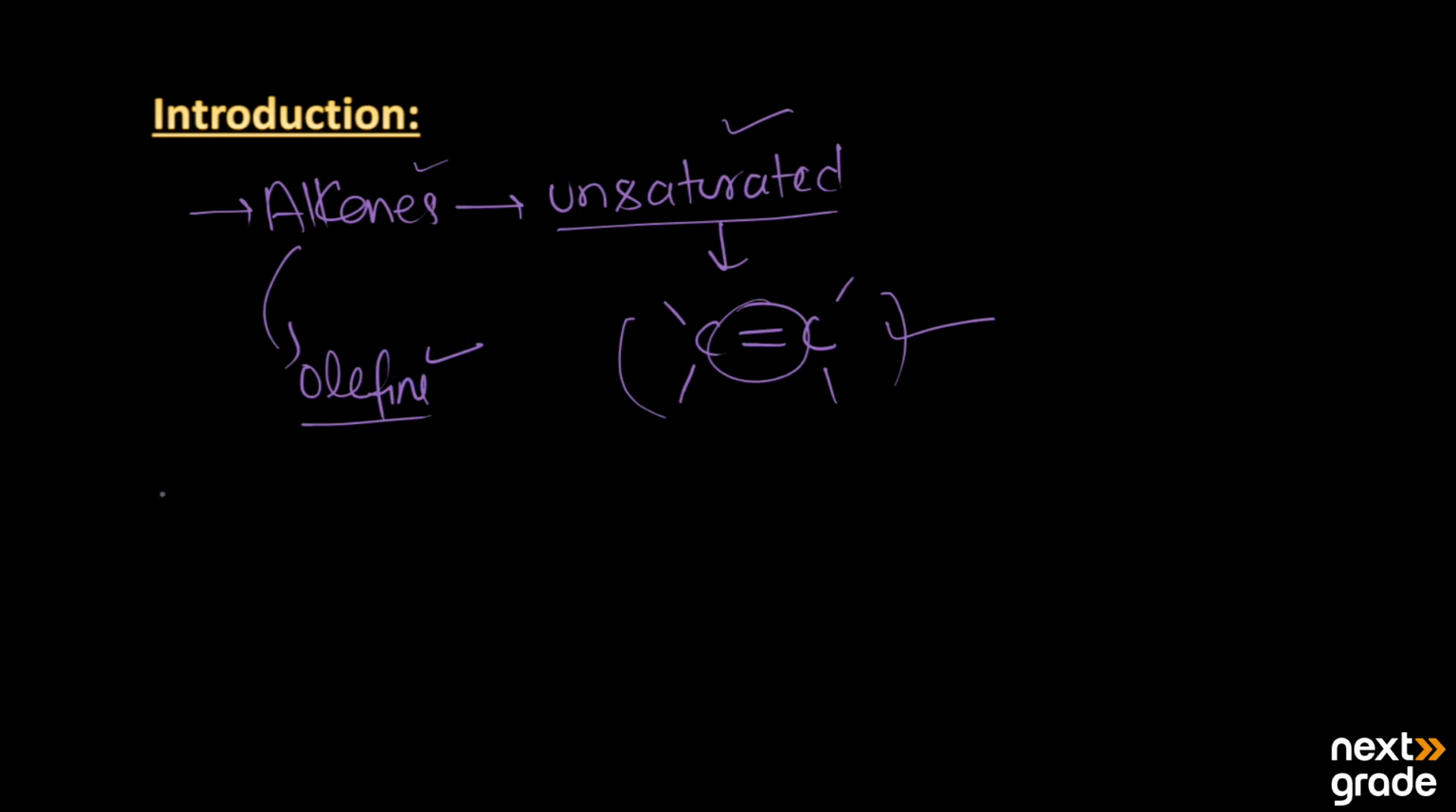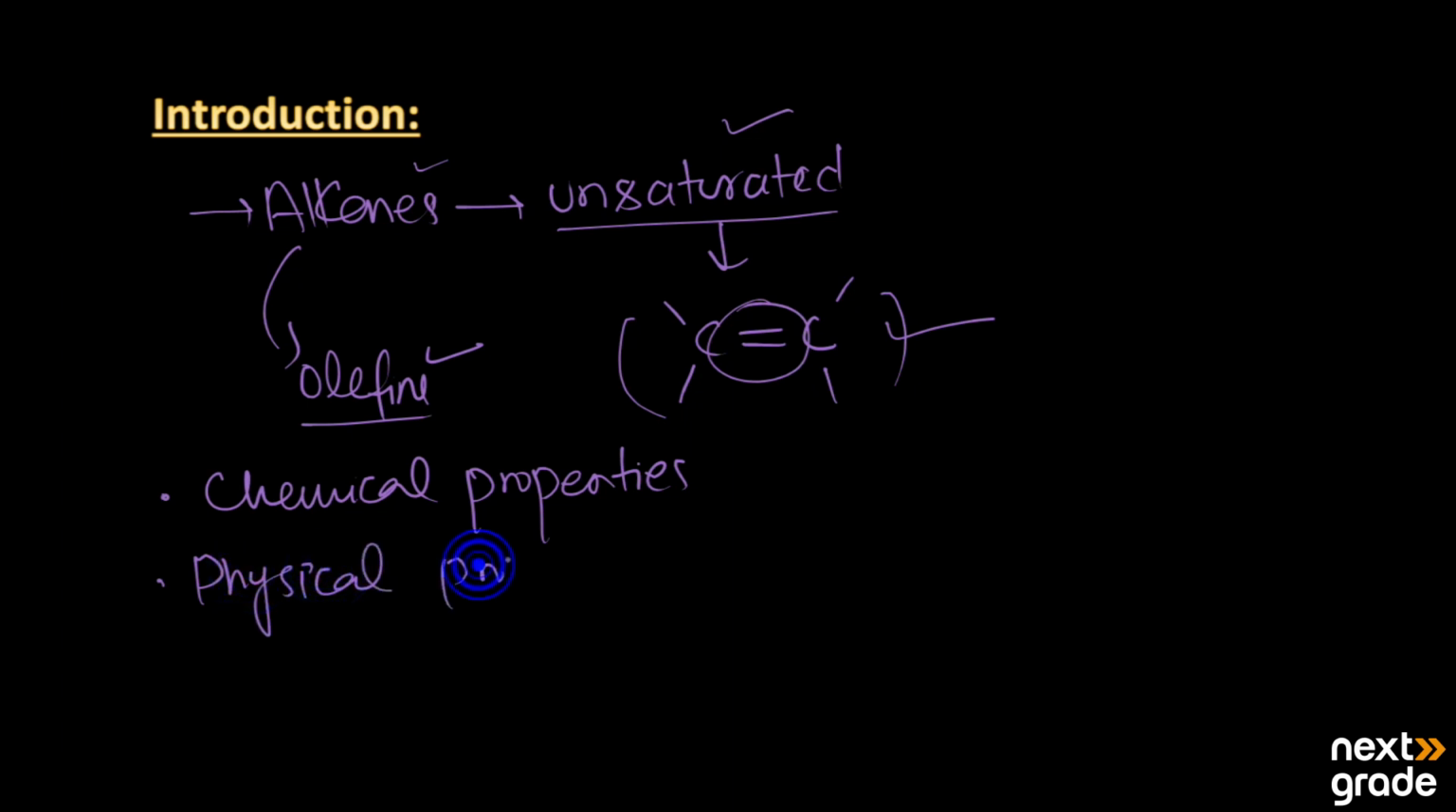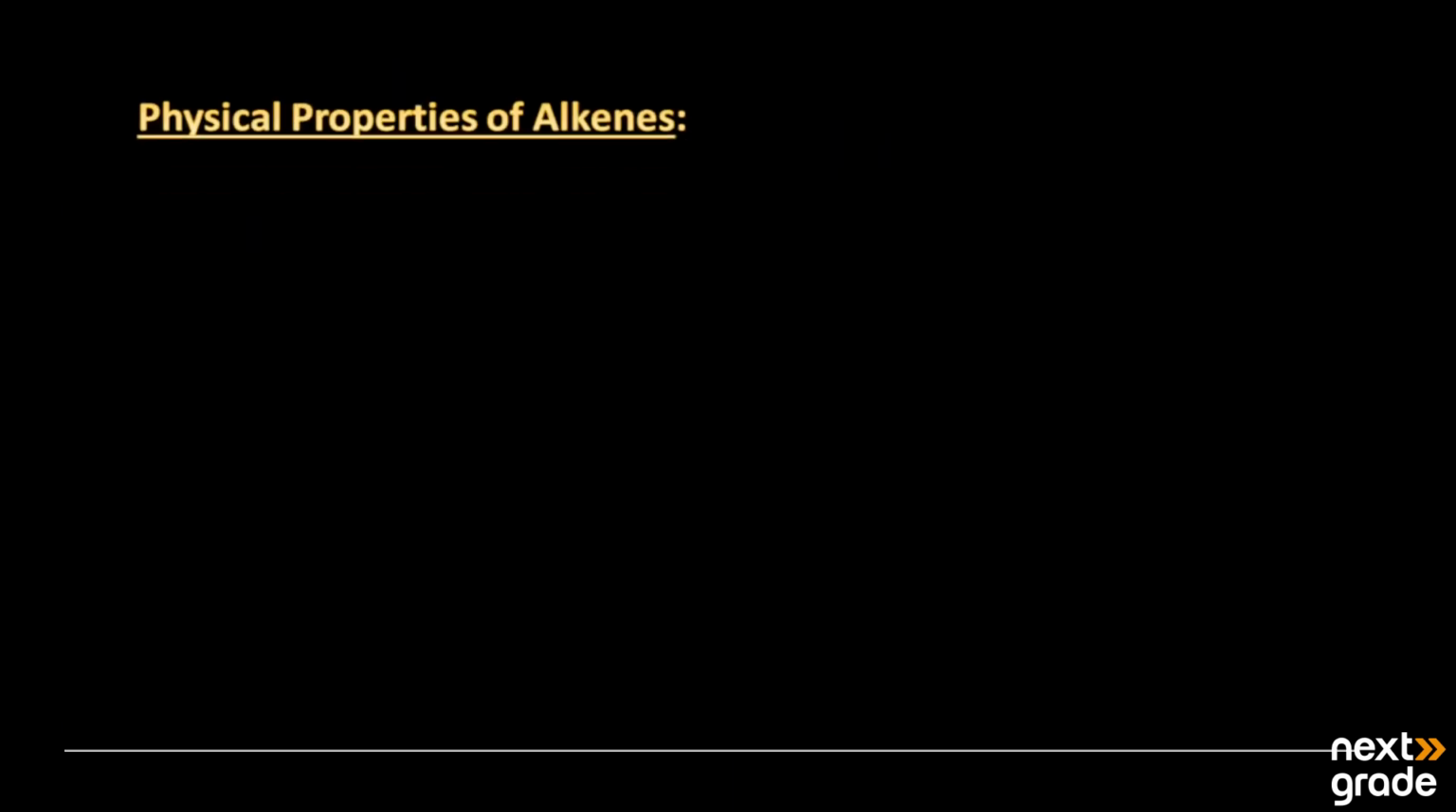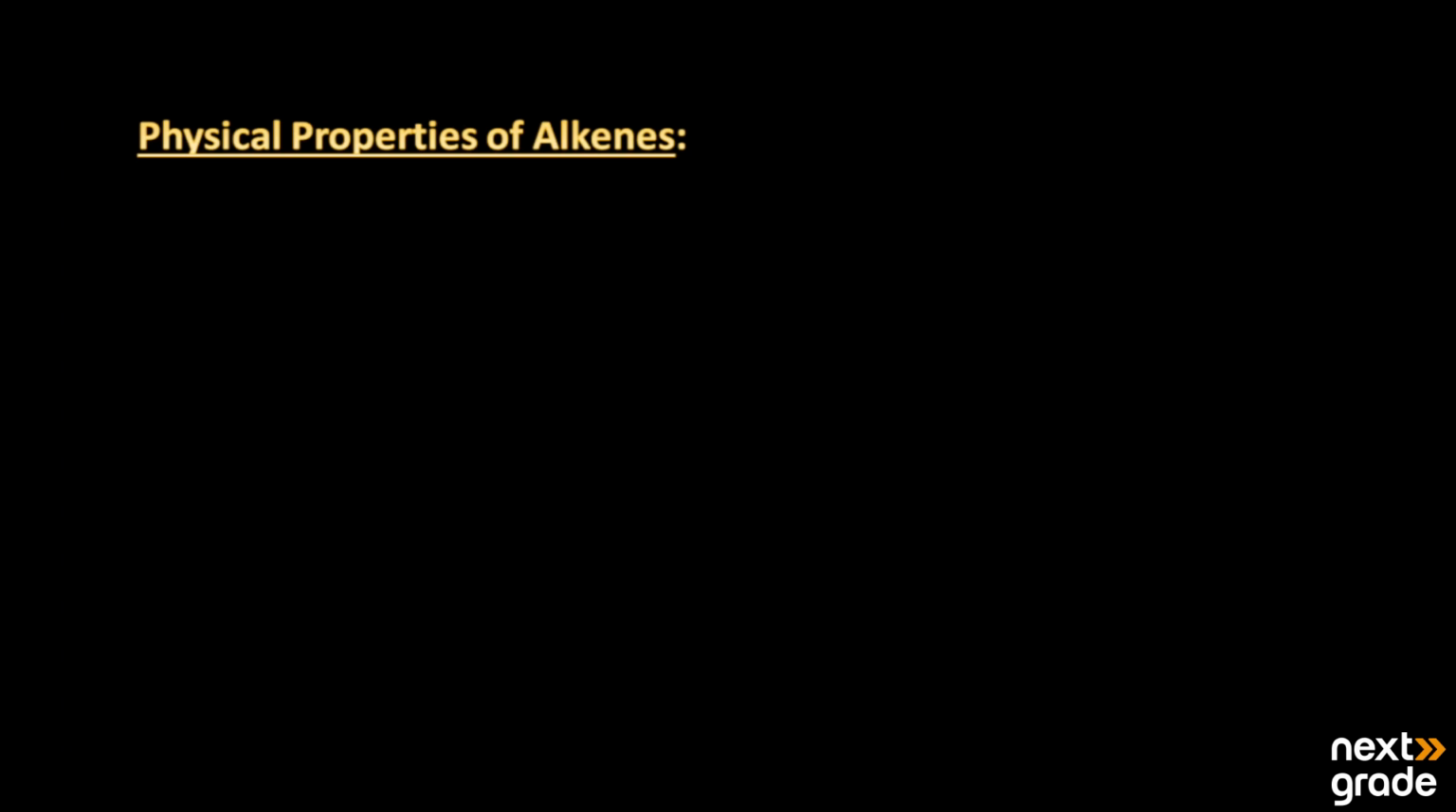Next, alkenes have both types of properties. They have chemical properties as well as physical properties. So in this lesson, we will have a look at the physical properties of the alkenes, that is, what type of physical properties alkenes have. According to the physical properties, we look at the first three members.